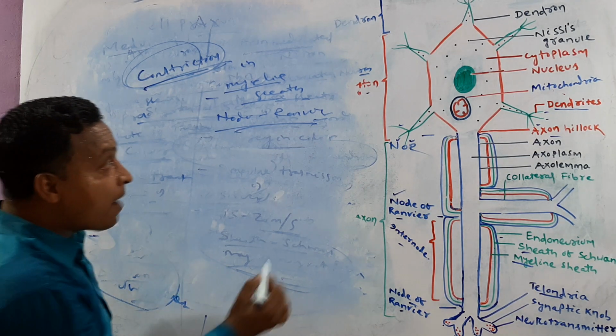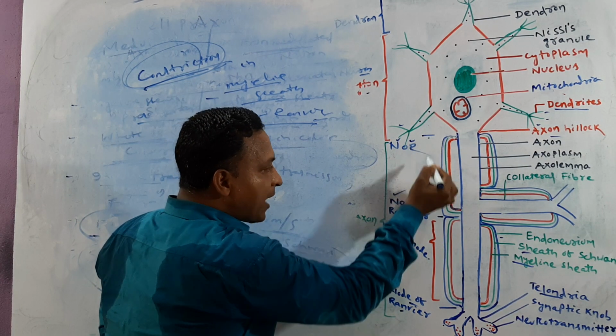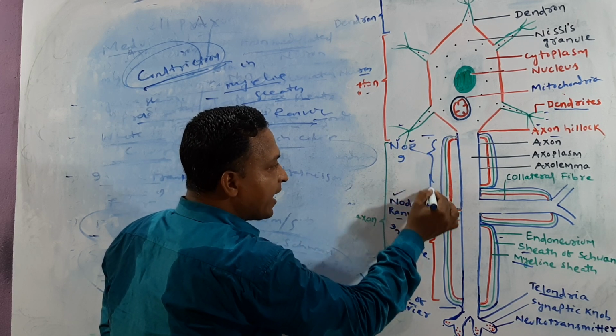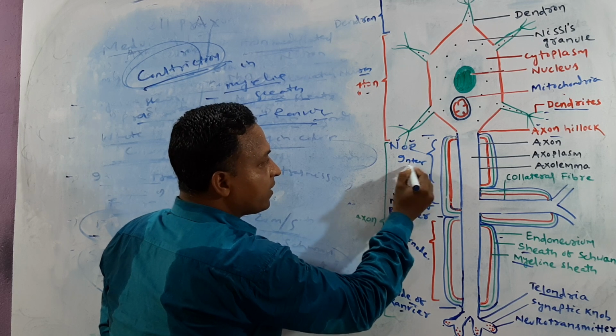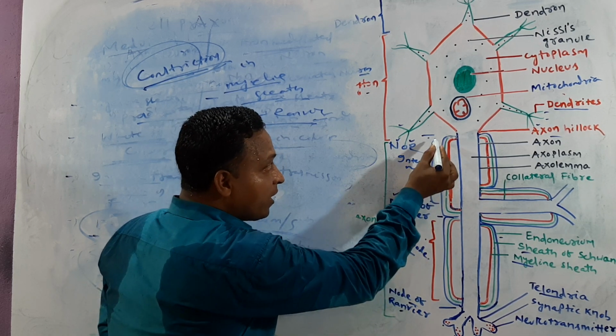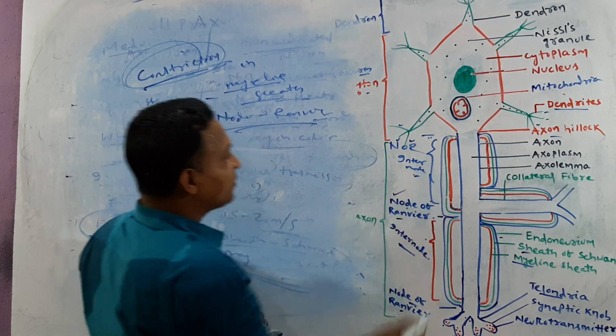Okay, and the gap between two successive nodes of Ranvier, what can we call that? Anybody, guys? Internode. Here node of Ranvier, here node of Ranvier, the gap is internode.